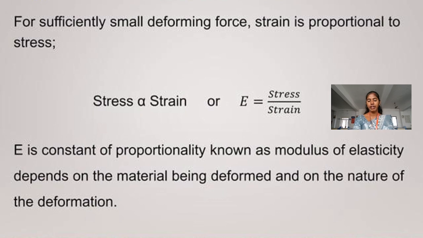So this is called Hooke's law: stress is directly proportional to strain. Here we have the definition of elastic modulus, which is the ratio of stress to strain, and it depends on the nature of the material and the nature of the deformation.